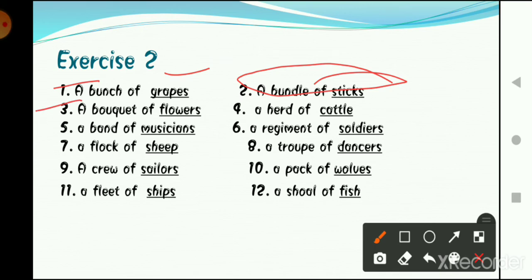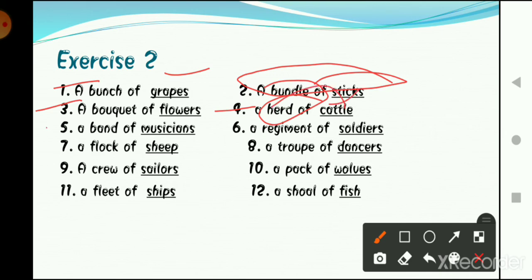Then the fourth one was a herd of cattle. Herd means a group of cattle. Okay, these all are what type of noun? These all are collective nouns. So we cannot say a herd of men or a herd of females. Herd we will use with cattle only.